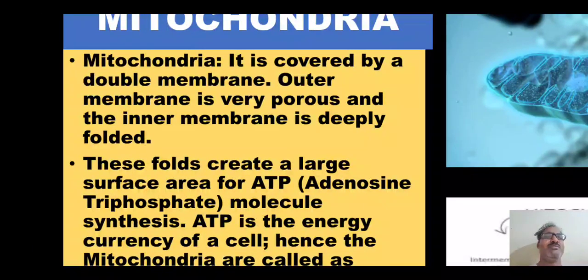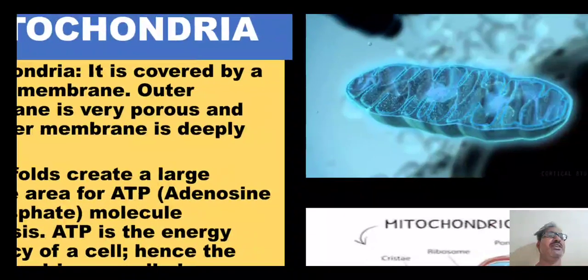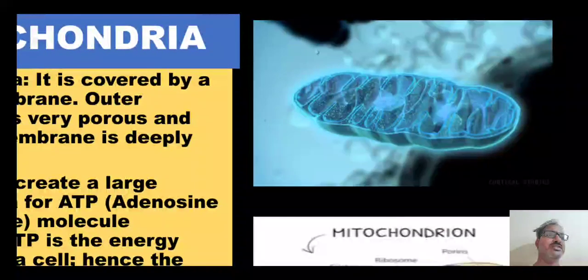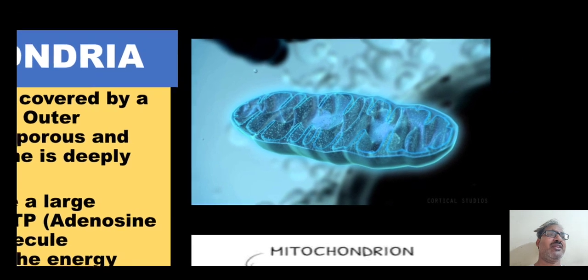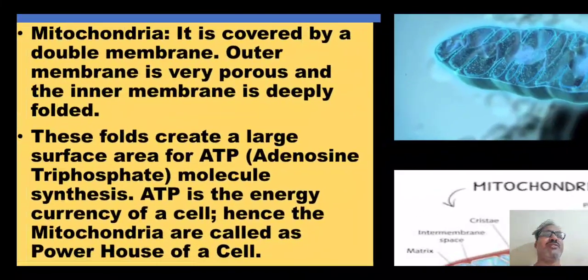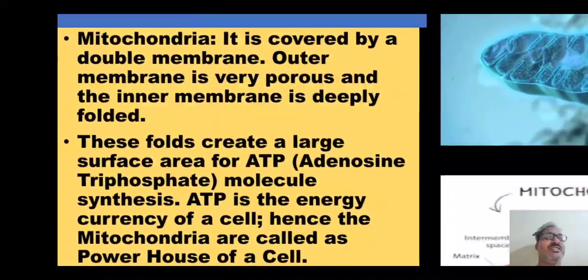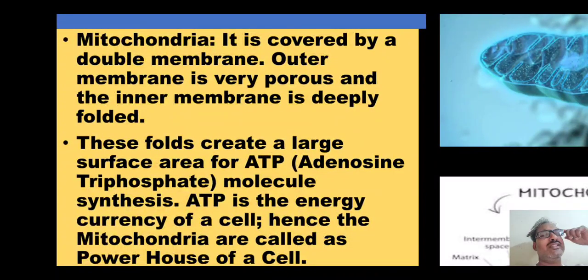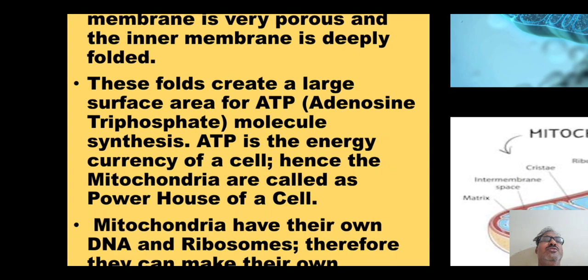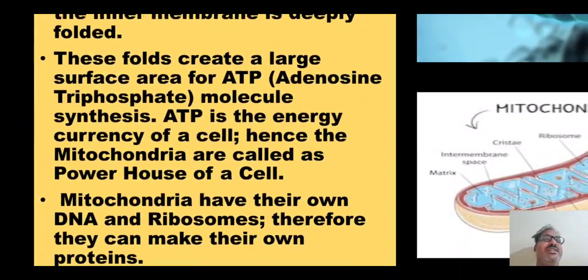The outer membrane is very porous and the inner membrane is deeply folded. Here you can see the foldings of the inner membrane, and these membrane foldings we also call cristae. The same as what we studied in the Golgi apparatus. They also have cisterns, just folding of the tubes. So these folds create a large surface area.